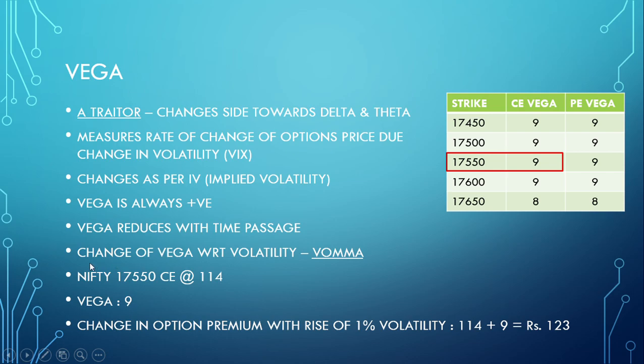So let's see the effect of Vega on Nifty call. Nifty 755 call option again at 114 price, if Vega is 9. So if there is a change of volatility by 1%, the option premium will rise by 9 rupees. It becomes 123.